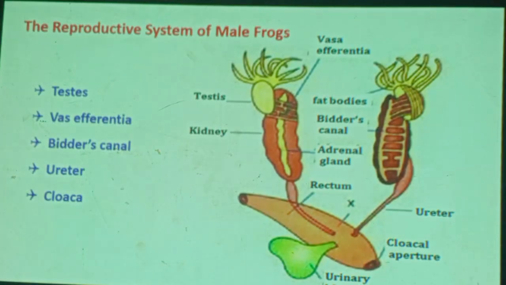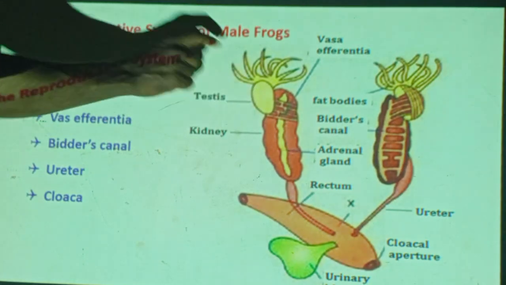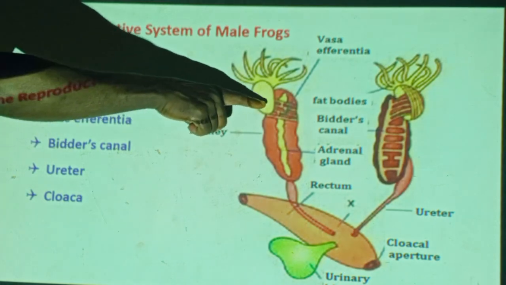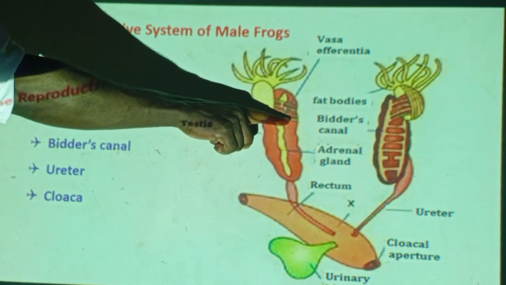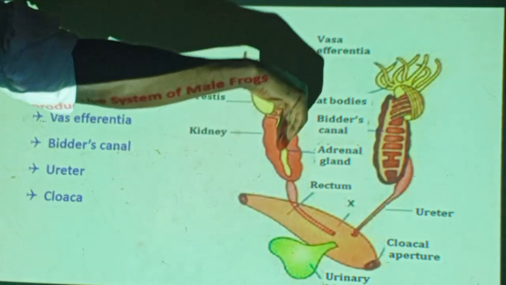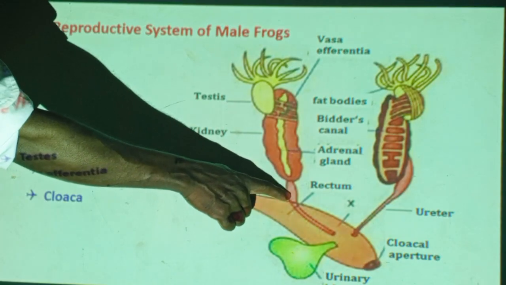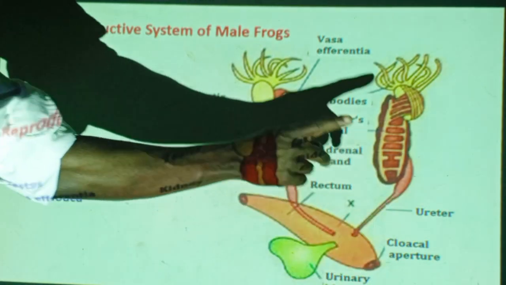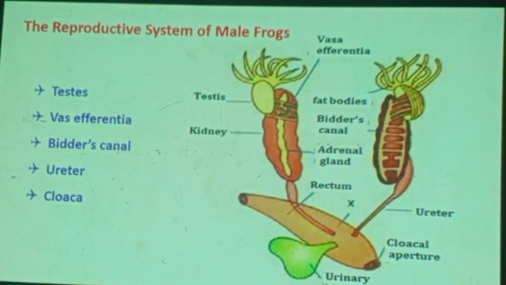Therefore, the cloaca is a common passageway for sperm, urine, and digestive waste. These are the structural parts of the male. Now, how are the sperms produced? Sperms are produced in the testes. They pass through the vasa efferentia. The vasa efferentia join to form Bidder's canal. At the back of the kidney, there is Bidder's canal. Bidder's canal is connected with the ureter, ureter to cloaca, cloaca to outside. Finished. It's not that complicated.